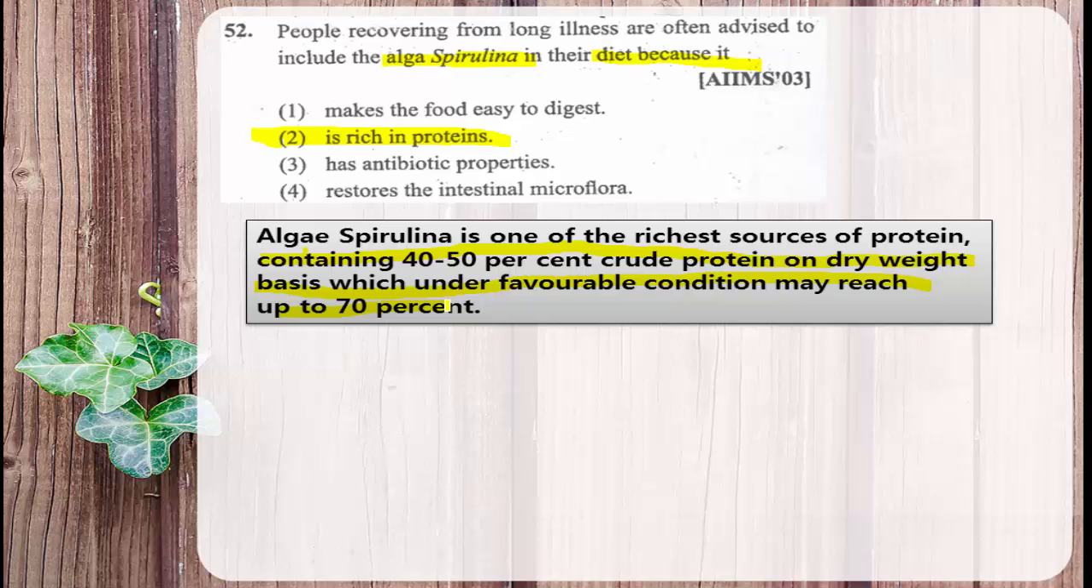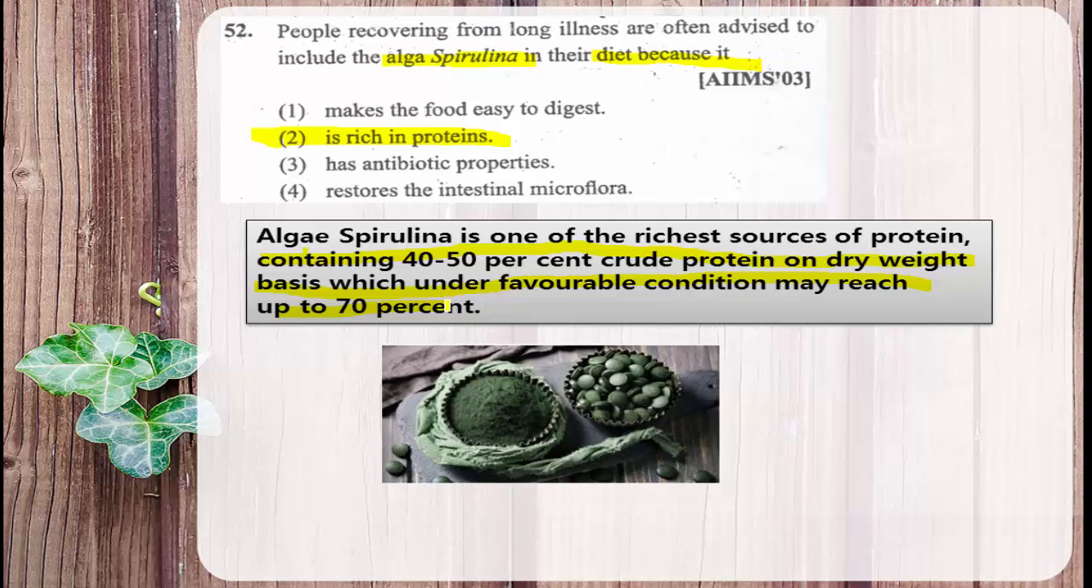Algae spirulina is one of the richest sources of protein, containing 40 to 50% of crude protein, that is raw protein, on dry weight basis, which under unfavorable conditions may reach up to 70%. So the algae which is used as a dietary supplement is nothing but spirulina. It is available in all the metropolitan cities like Bombay, Chennai, Mumbai. In all these places, you can get the spirulina powder or spirulina tablet. This is how the powder and tablet appear.